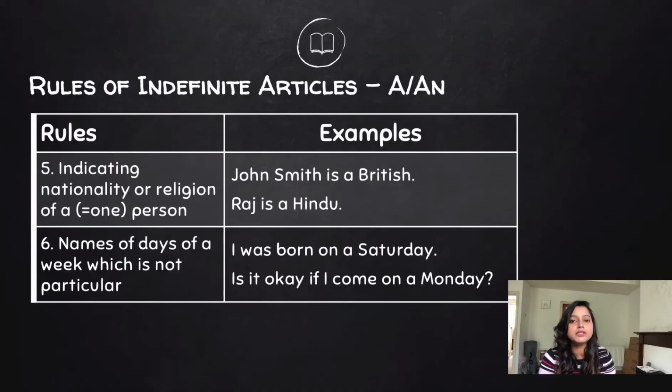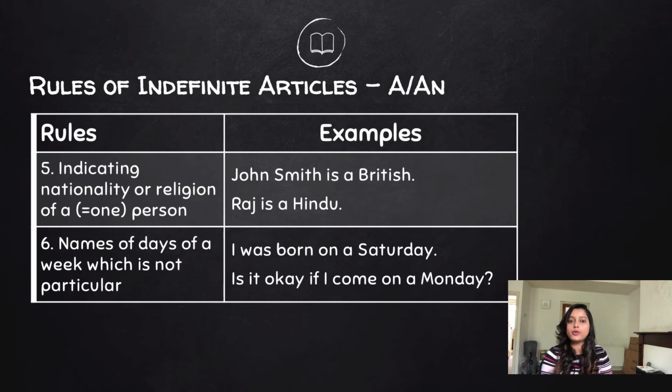Moving on to the next one, rule number 5. When you are referring to the nationality or religion of any one person, we use the indefinite article. For example, John is a British. So what we mean here is John is a British citizen, right? A British national. Raj is a Hindu.